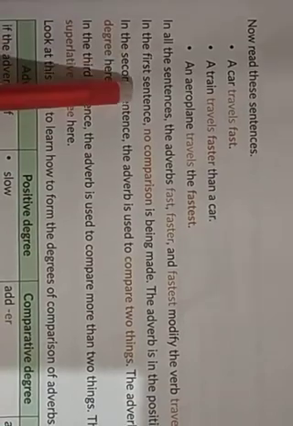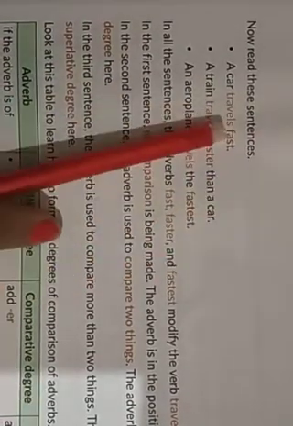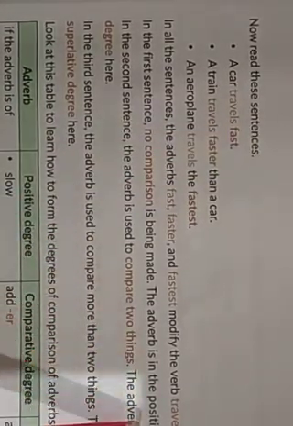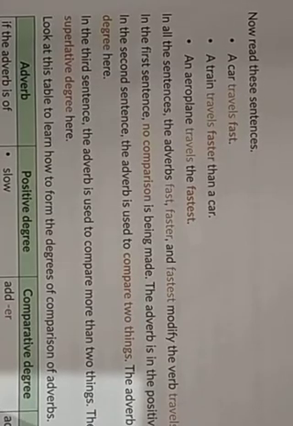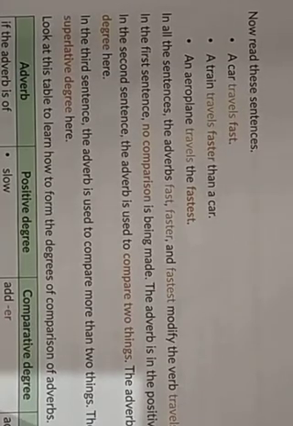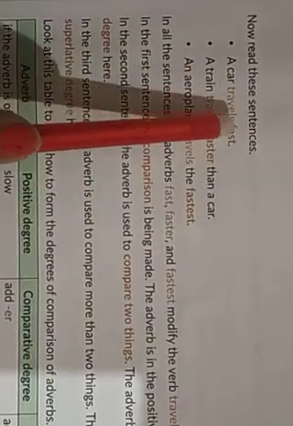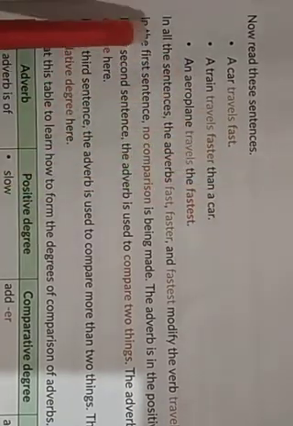In the first sentence, no comparison is being made. Of course, in the first sentence, there is no comparison. The adverb is in the positive degree here. So when there is no comparison, the adverb will be in the positive degree, as you can see in this sentence, a car travels fast. So this fast is in positive degree.